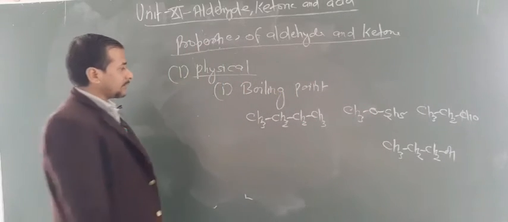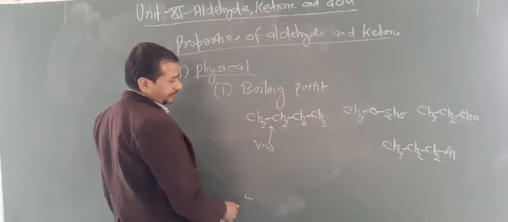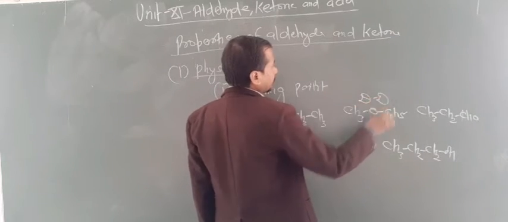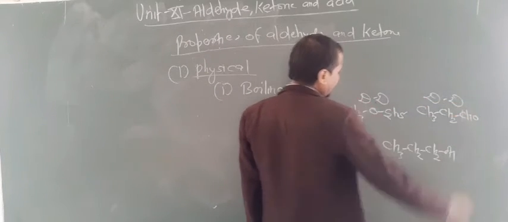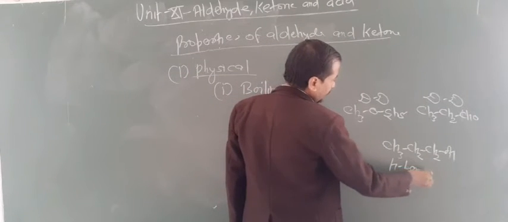So now look at here. This has only van der Waals force of attraction. This has a dipole moment, so it also has dipole interaction, and this has H bonding.